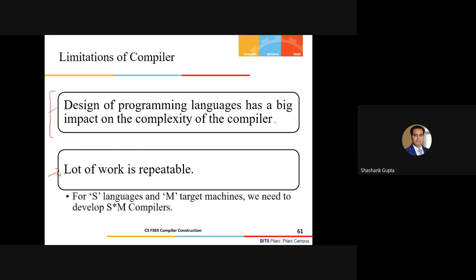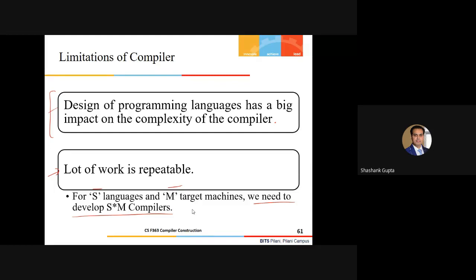All right. Consider if you have S different source languages and M different computer architectures or target machines. In that case, we have to develop S into M compilers. For each and every different language, we have to target a different machine, so we have to build a standalone compiler. For the same source language, for a different machine, we have to again build a different compiler. This is a very tedious task: for S different languages and M different machines, we have to develop S into M compilers.